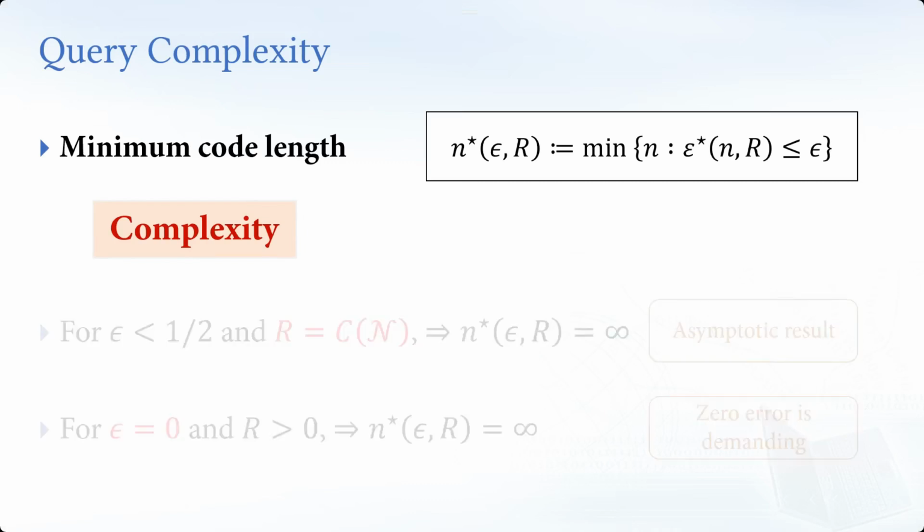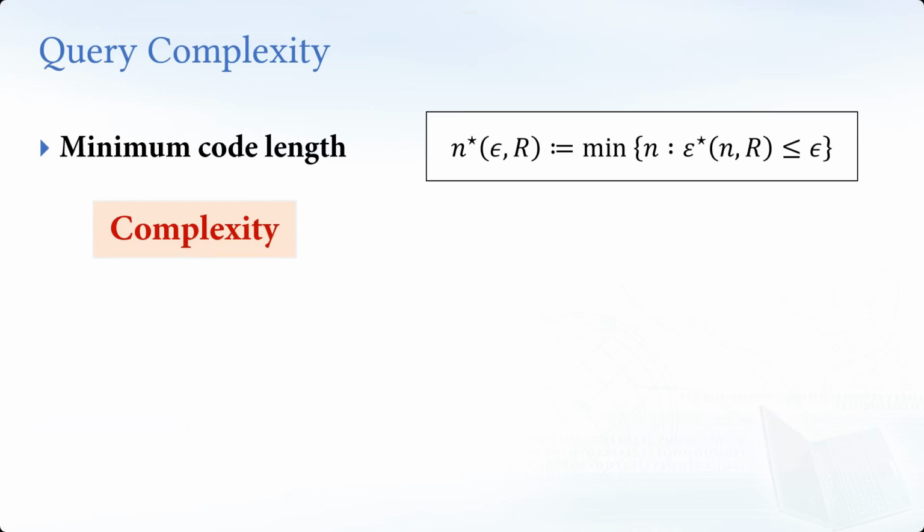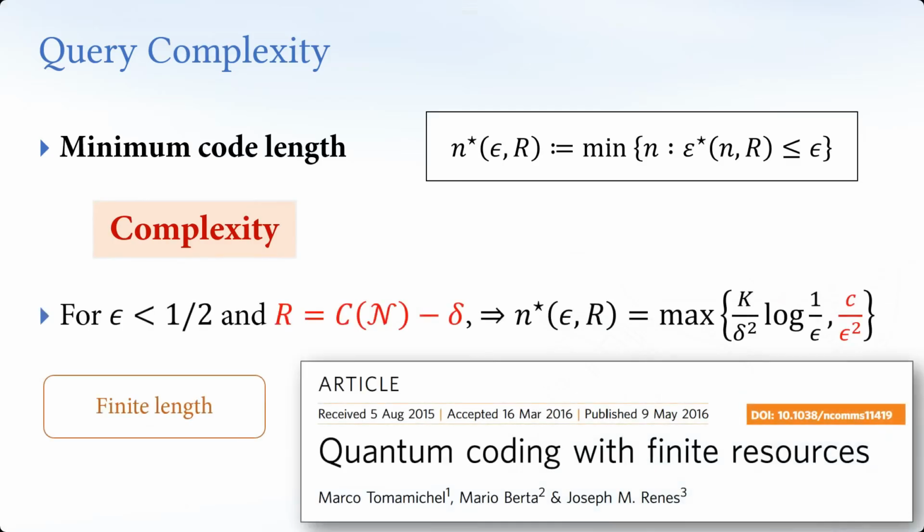Actually, around 10 years ago, some people already realized this problem, in a quantum communication paper. They studied this question and took some rate back off of some delta. For example, we only want to achieve 90% of capacity, and what's the n star? The expression is complicated, but for small error, if epsilon is small, then this rate term will dominate your performance, for some constant not important right now.